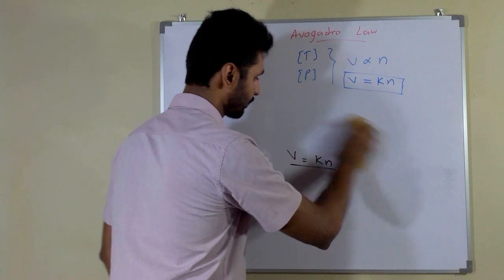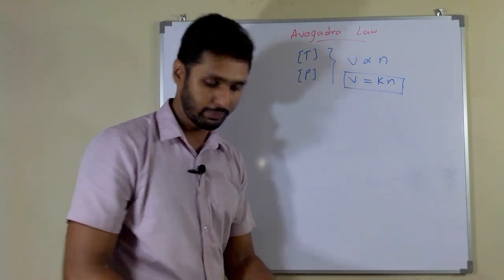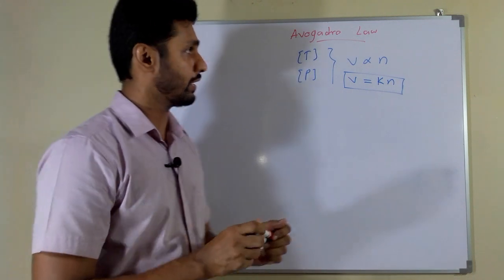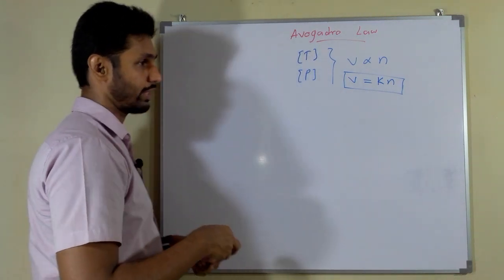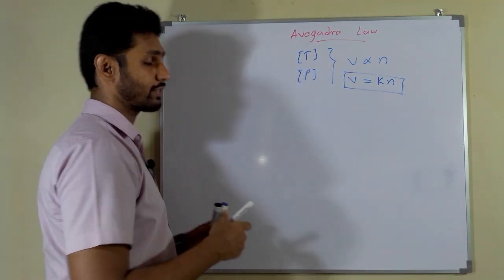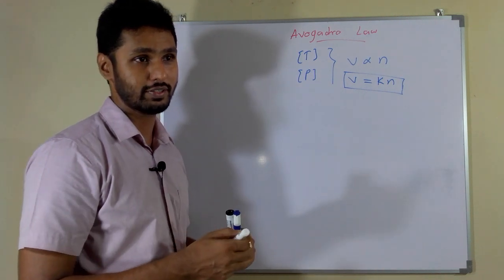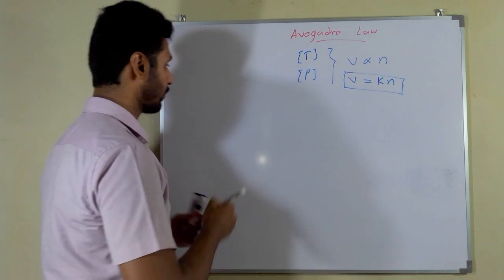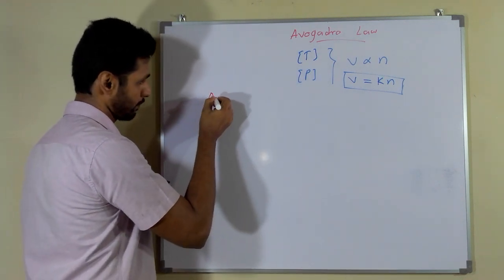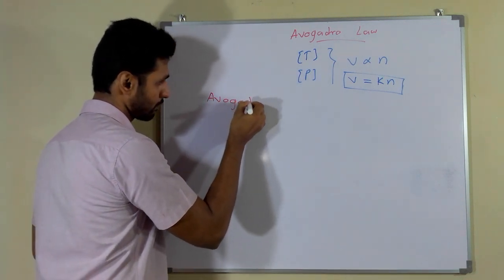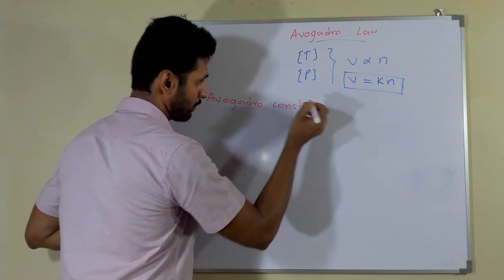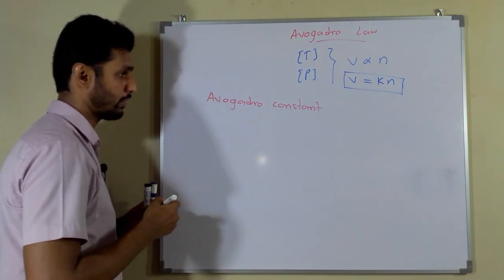Let's see another important factor regarding this Avogadro law. We can remember there is a constant that has been expressed by Avogadro, that is called the Avogadro constant. This is a very famous value.